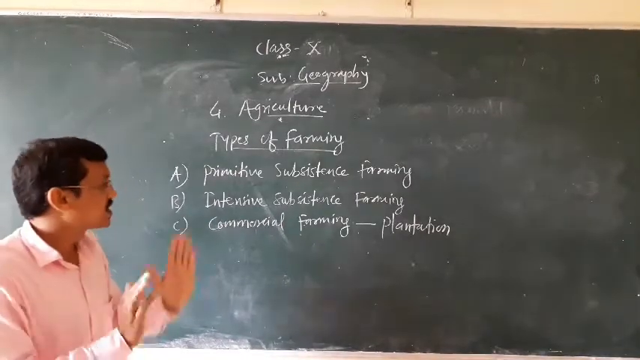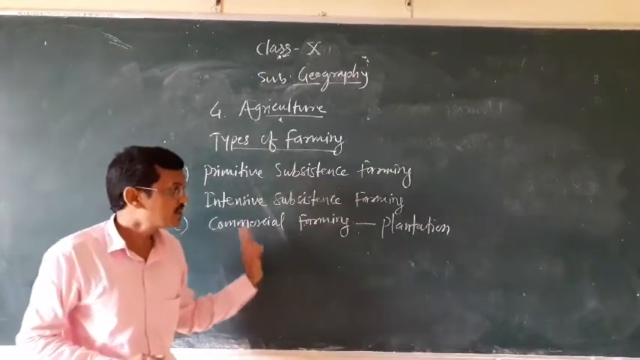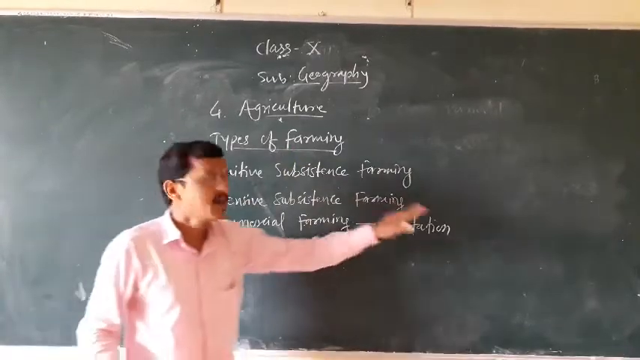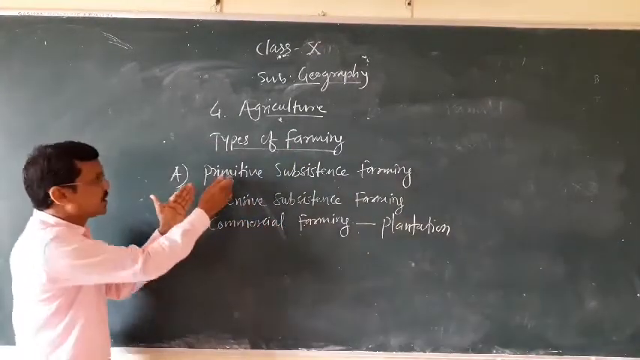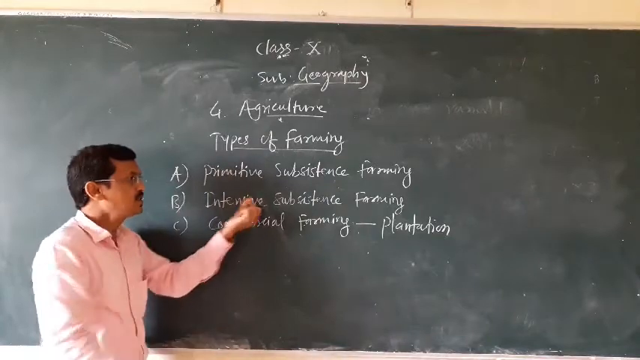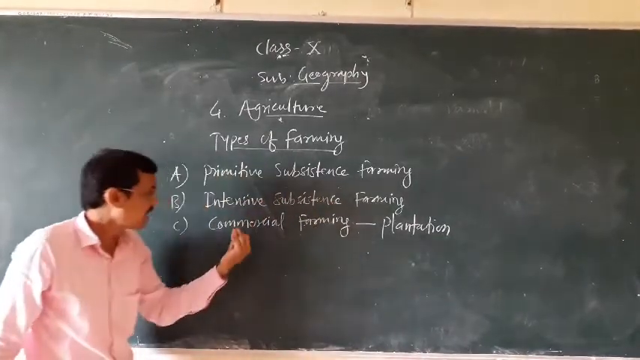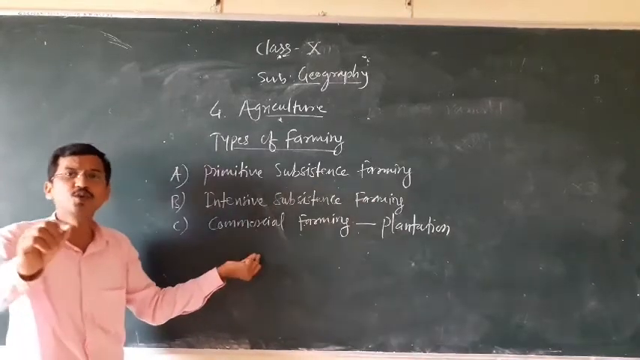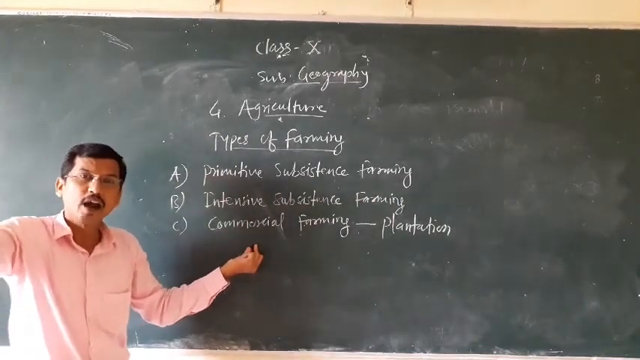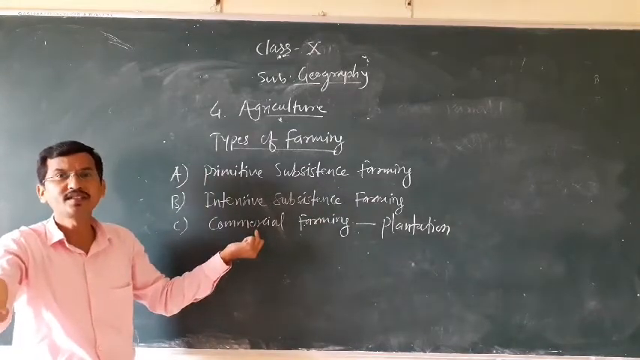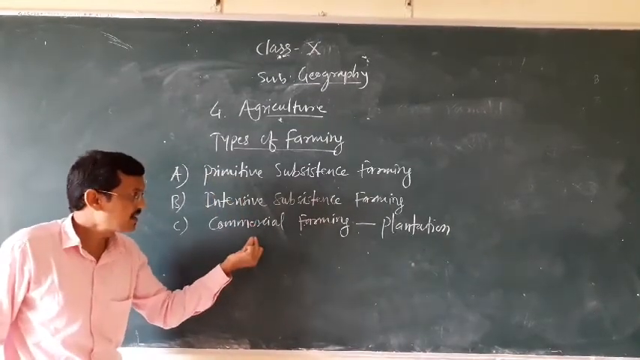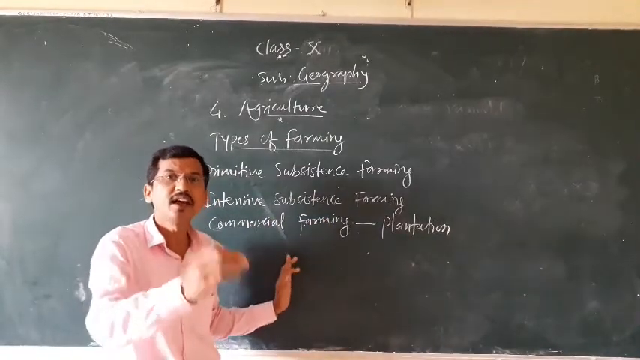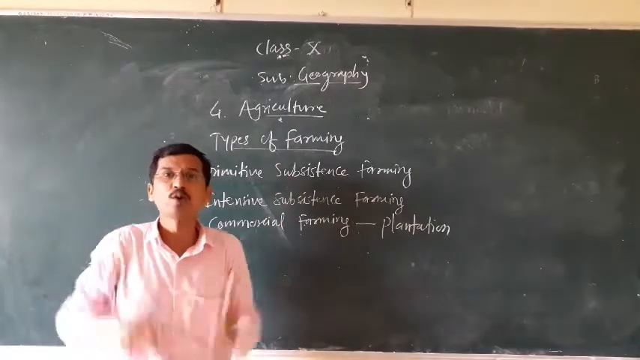These are the commercial crops, and these commercial crops are practiced over a large area which is known as plantation. So keep in mind, primitive subsistence farming is old farming, intensive subsistence farming is modern farming, and commercial farming is modern farming, but a single crop is grown over a large area by adopting modern methods and techniques, and the crops cultivated in commercial farming are completely cash crops and they are sold in the market to obtain higher profits.